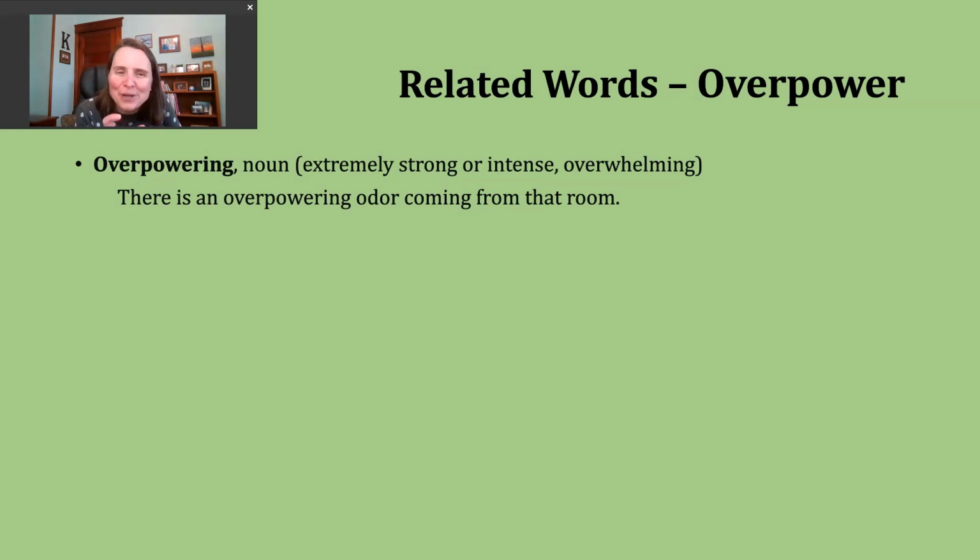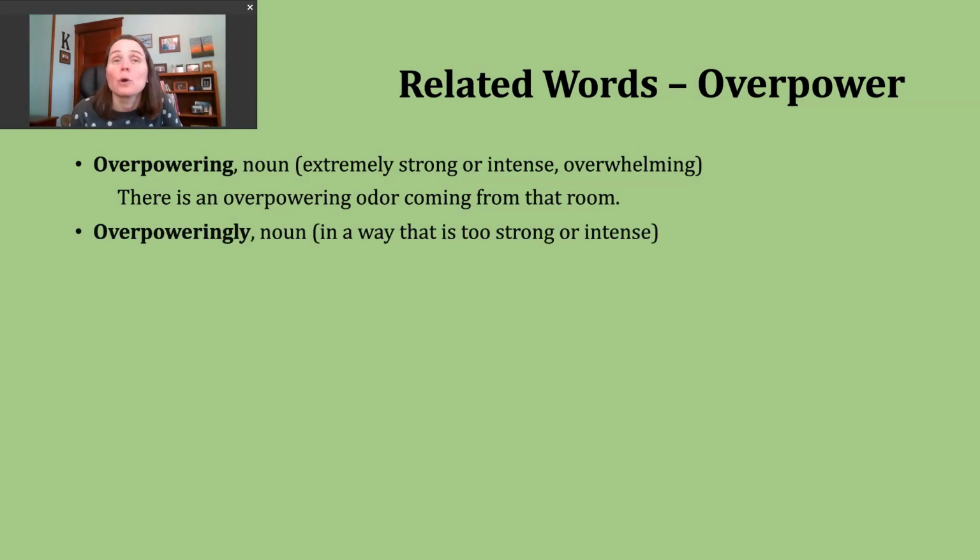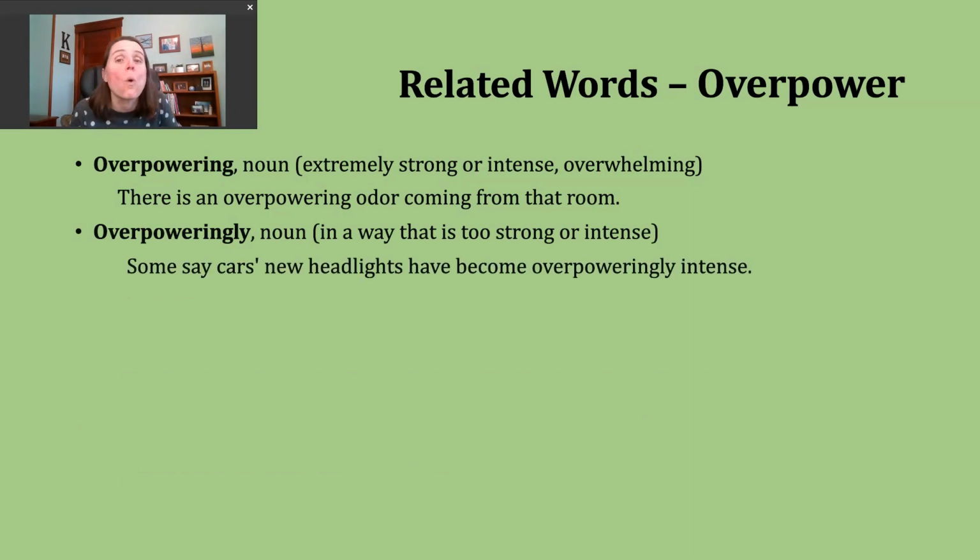Overpowering is describing the noun odor in that particular sentence. Related to this is the adverb overpoweringly. So now we're describing either a verb or an adjective, and we're describing something done in a way that is too strong or too intense. An example of this might be, some say cars' new headlights have become overpoweringly intense.